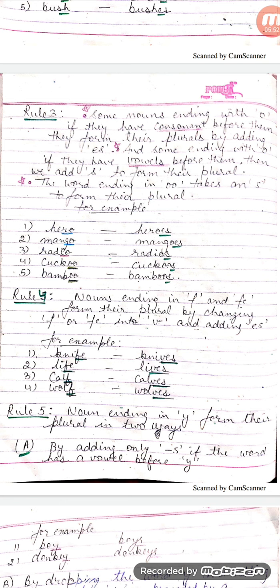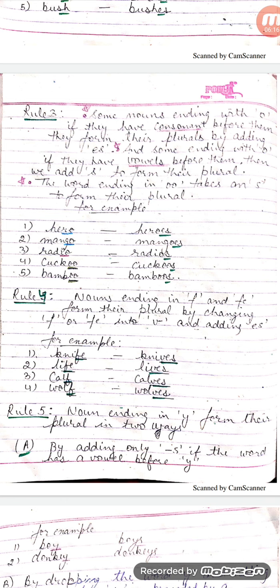Rule number 4. Nouns ending in f and fe form their plural by changing f or fe into v and es. For example, knife, knives, life, lives, calf, calves, wolf, wolves.